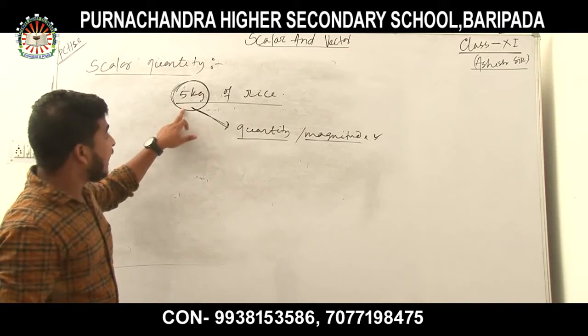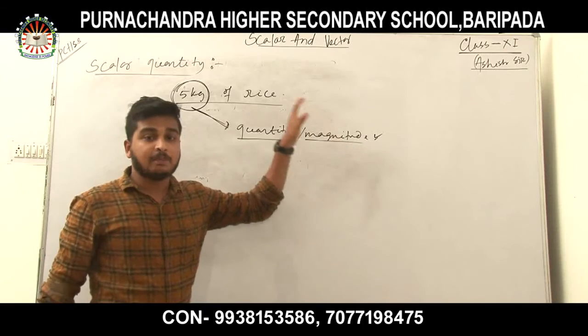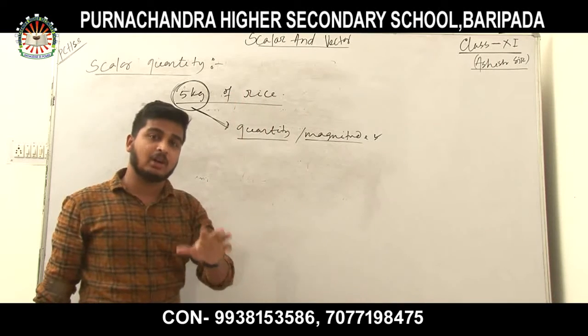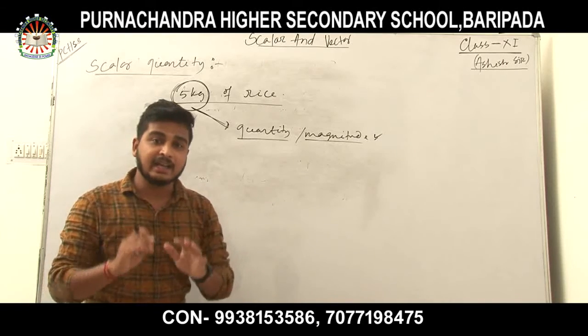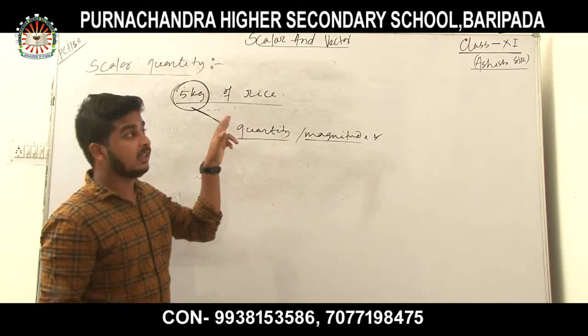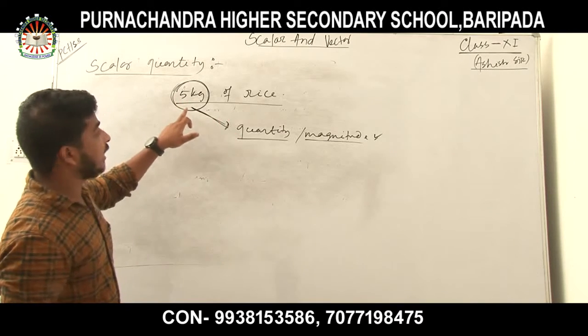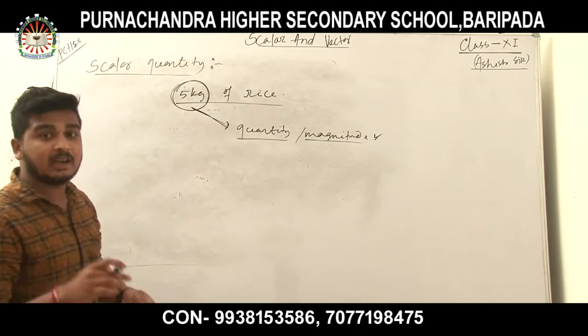So 5 kg of rice defines a magnitude. For its complete specification of the amount, it does not require any kind of direction. So this is known as a scalar quantity.